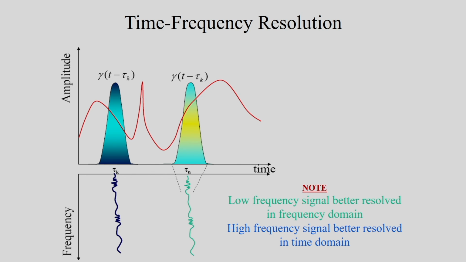The first one is the low frequency signal, and the other one is the high frequency signal. The low frequency signal can be better resolved in the frequency domain. That means in the frequency domain I can see the information present in the signal, and a high frequency signal can be better resolved in the time domain.